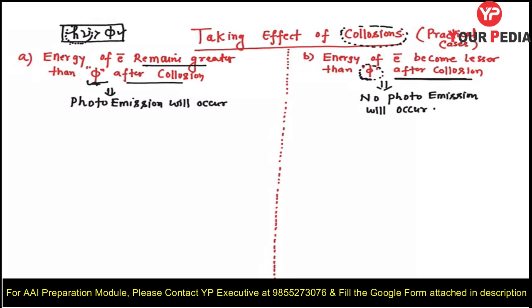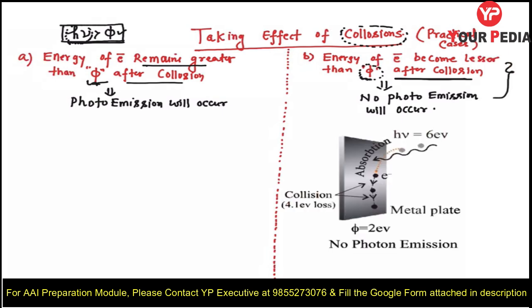Up to this point, is it clear? Fine. It means, student, one very important point we can conclude from here: the energy of a photon incident on the metal will not necessarily cause emission or ejection of an electron even if the energy is more than the work function. You can consider this case here. How? I will tell you. Fine. Is it clear? Now see.